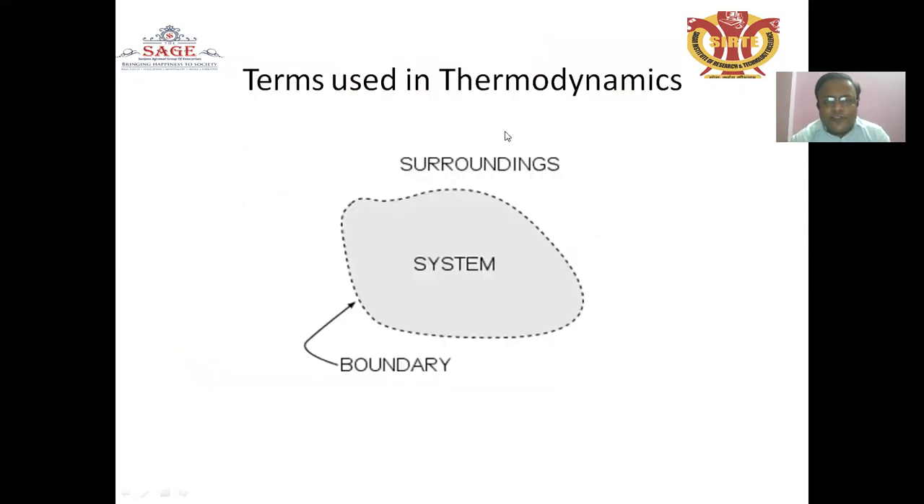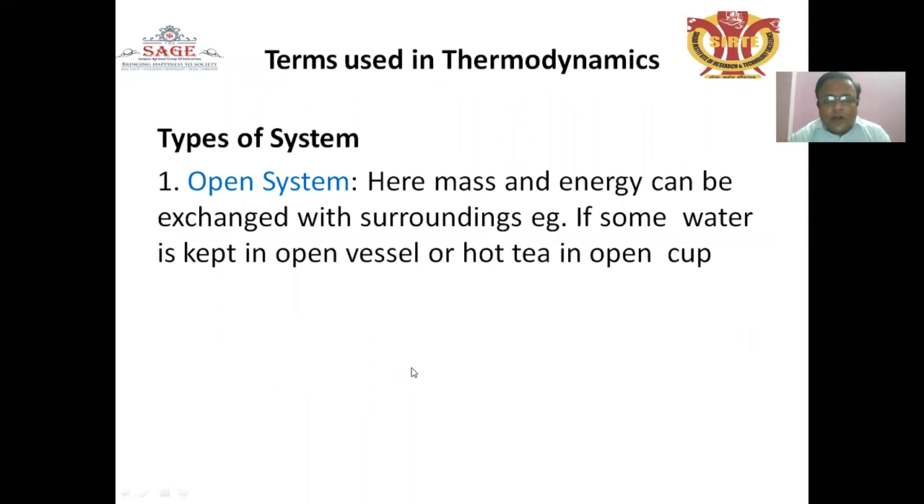What are the terms used in thermodynamics? The inside is the system, and the outside of the system is called the surrounding, and the system and surrounding are separated by the boundary. How many types of systems are there?